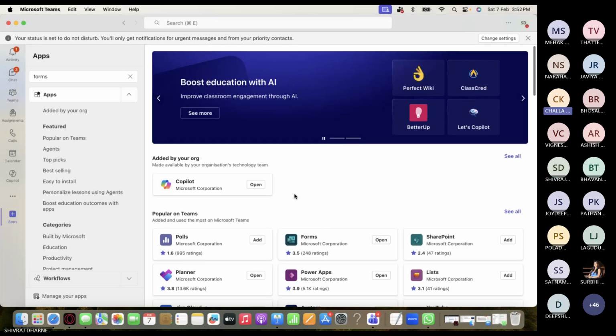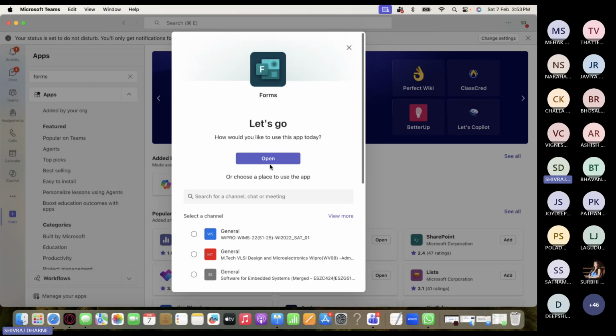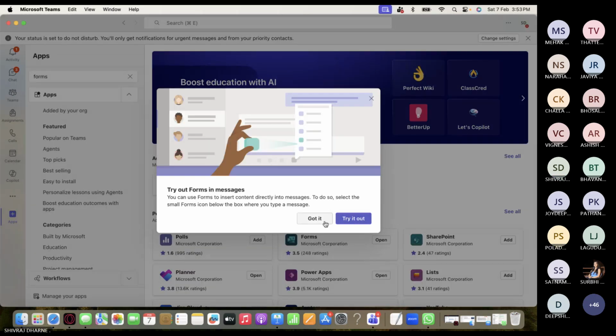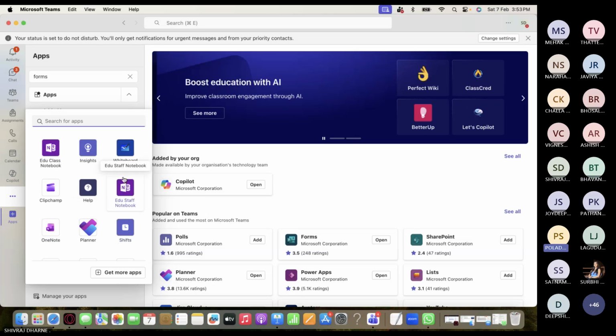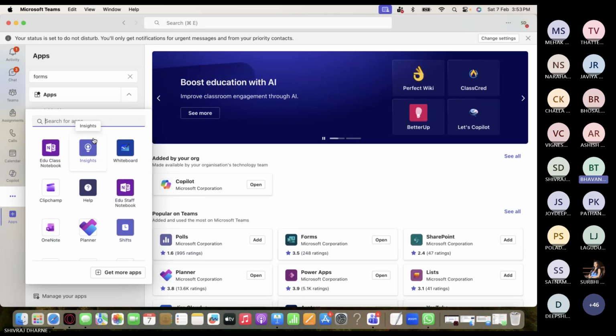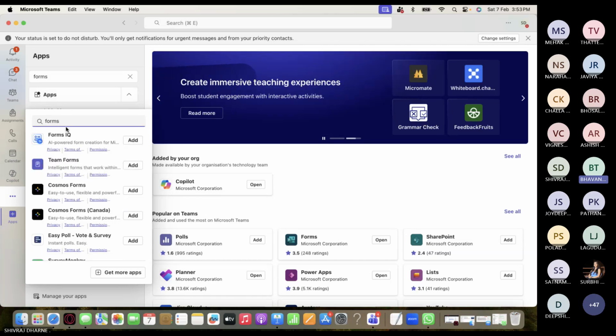Got it. And then you have to go in that Forms. Click on Open. Open here. Try it. Where is it coming up? I think it will come in that three dots, sir. Now you have added that app. Down, three dots just above the apps. Now here in search, just type forms, sir. Oh, it's not coming.